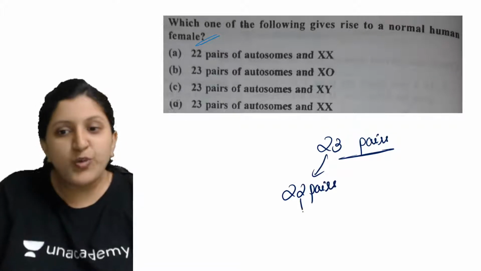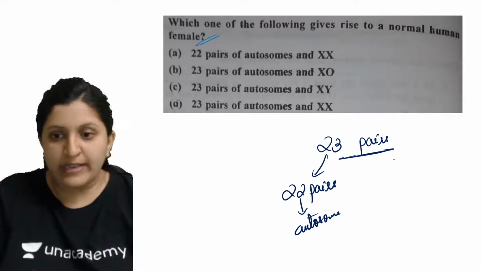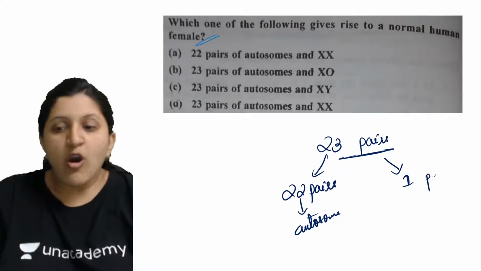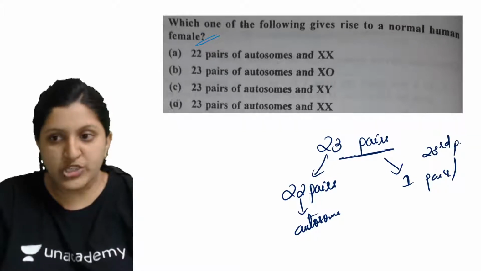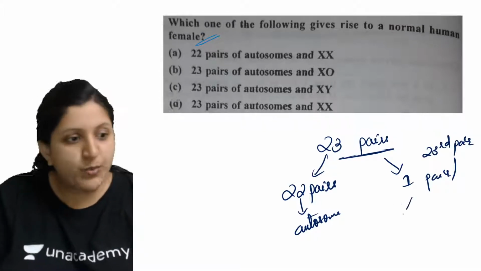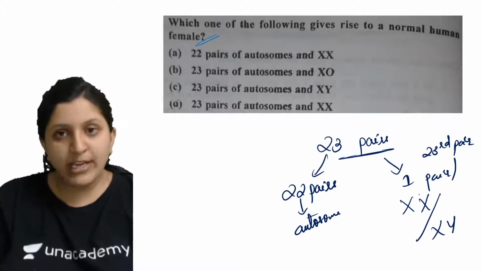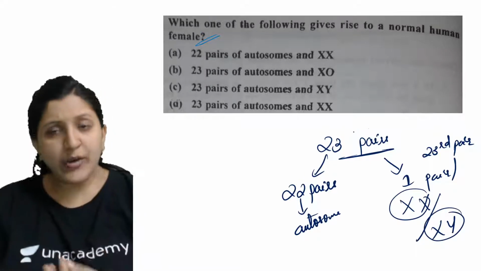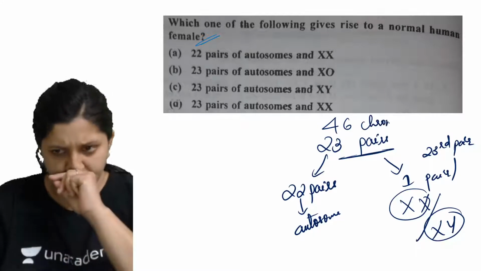The last pair, the 23rd pair, is going to be XX or XY, depending on whether it is a male or a female. So 23 pairs means 46 chromosomes.